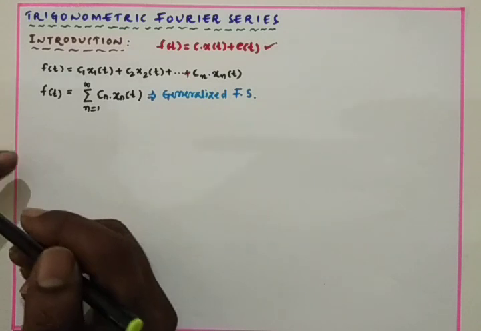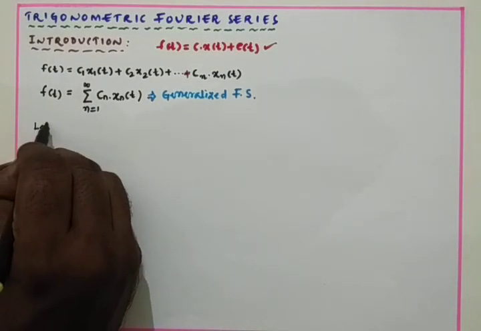Let us assume that we have a signal set.